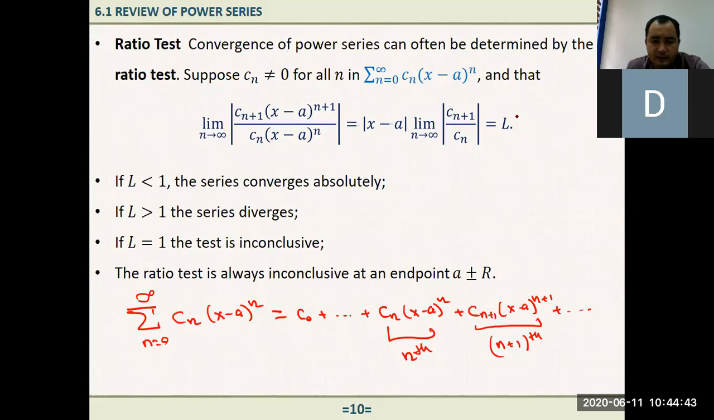Okay, something else. So it says that if L is less than 1, then the series converges absolutely. If L is greater than 1, the series diverges. If L is equal to 1, the test is inconclusive. The test is inconclusive means we cannot say either it is convergent or divergent.